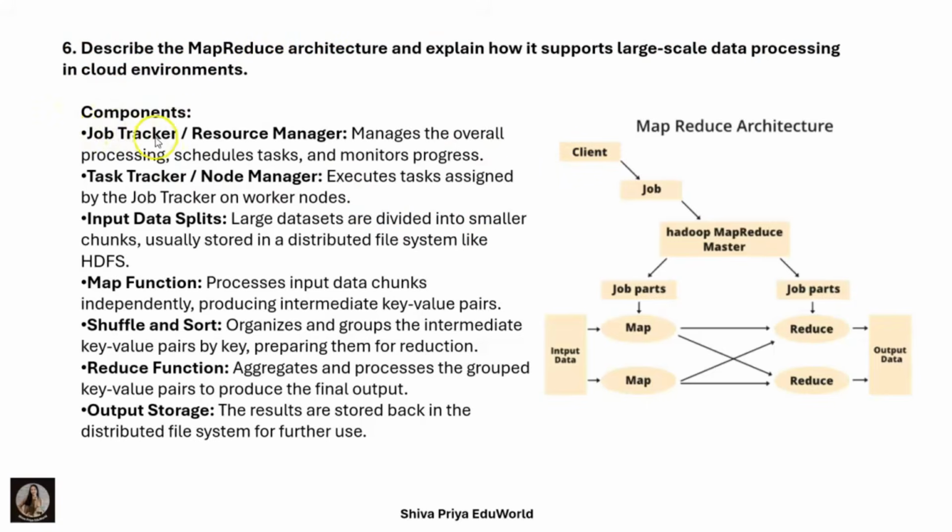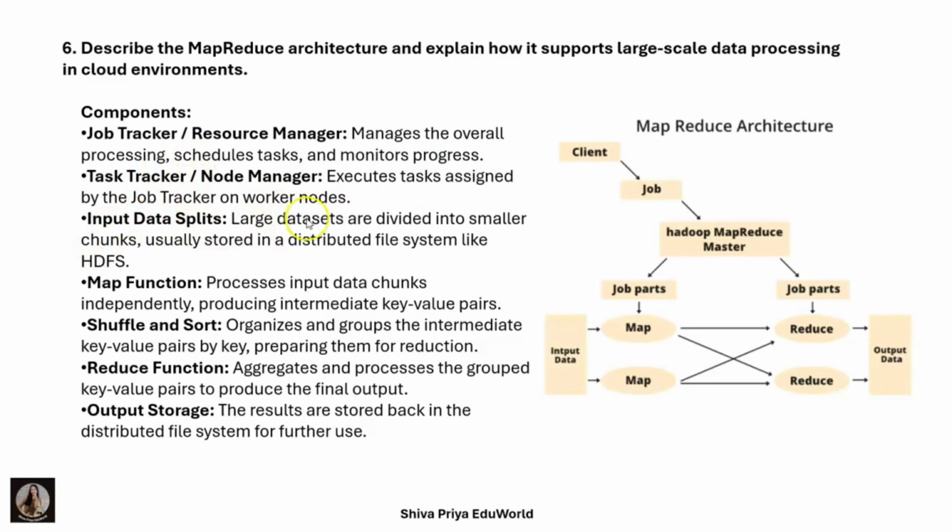Here the components are job tracker or resource manager, task tracker or node manager, input data split, map function, shuffle and sort, reduce function, output storage. These are all the components present in the MapReduce architecture. Job tracker manages the overall processing, schedules the tasks, and monitors the progress. Task tracker executes the tasks assigned by the job tracker on worker nodes.